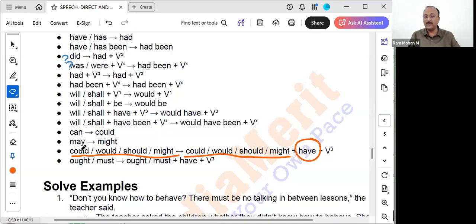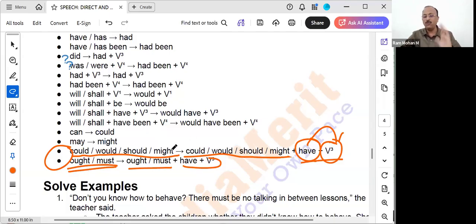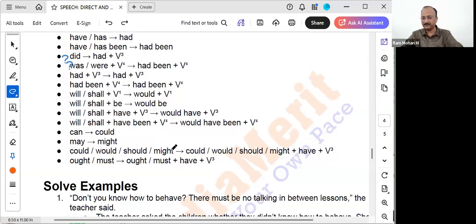I can drink will become I could have drunk. V3 form it will come. Have is there, no? That's why the verb will get converted to V3 form. He should write. Then what will we say? He should have written. You understood how it is changing? Same way, ought or must also will come the same way. Ought and must will be used with have written. These are all the same. Could, would, should, might, ought, must. These all will have the same word added with have followed by the full form of the verb.